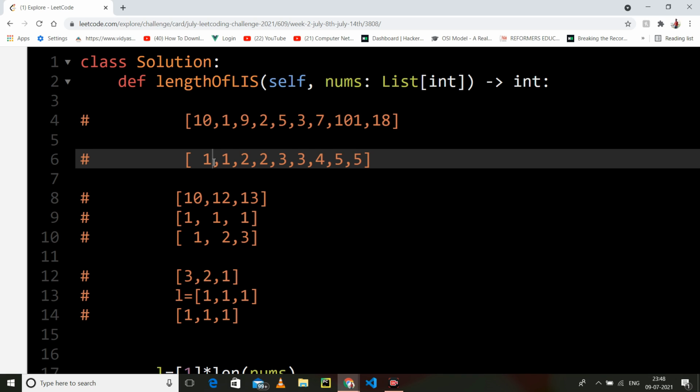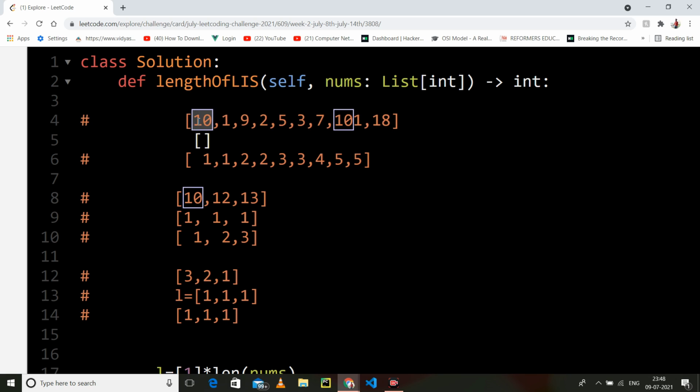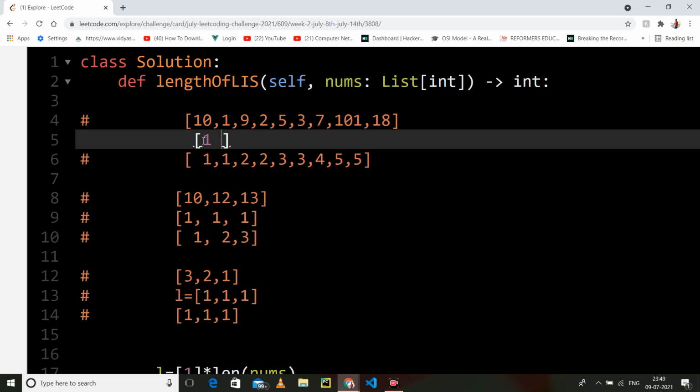First we will initialize it as 1. Why 1? Because 1 is the smallest subsequence, and it is always possible. 10 is itself a subsequence, 1 is itself a subsequence, 9 is also an increasing subsequence. So we make an array and initialize it with 1.